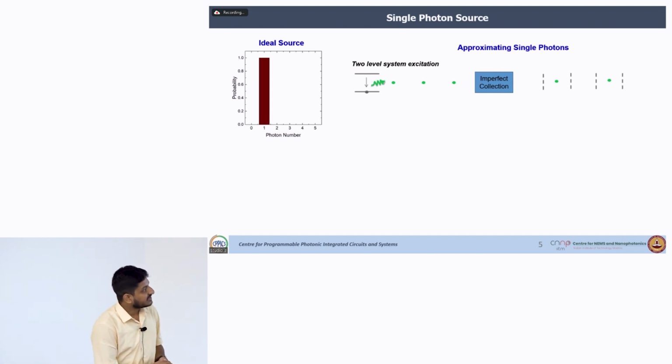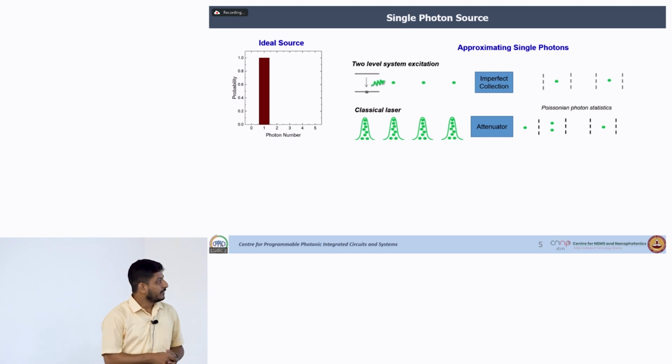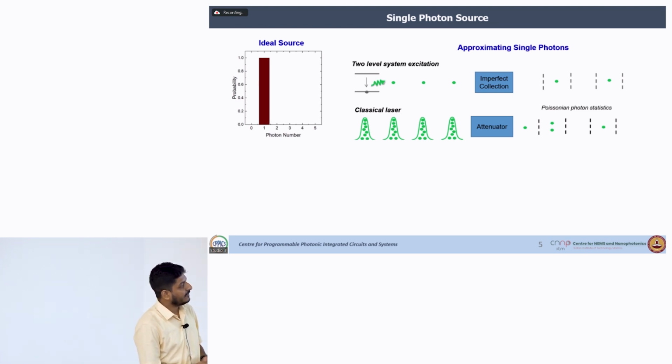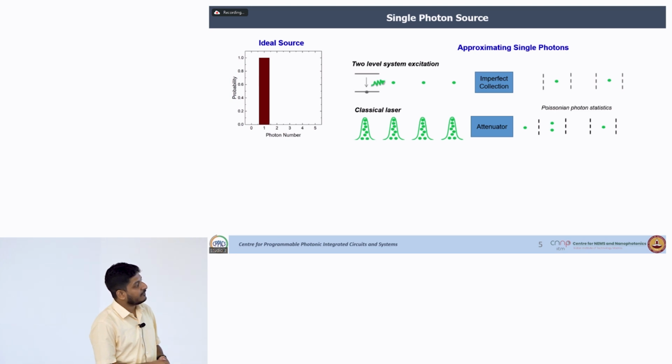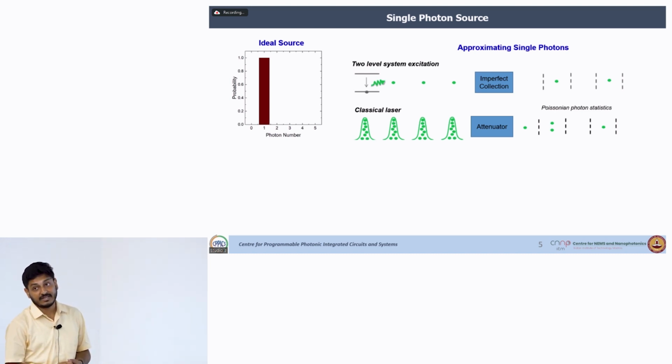As a result, some of the time you won't get photons. So, as a result, for n equals 0, your probability increases. The other way people thought, okay, you take a classical laser and you attenuate it to the single photon level, but it is a Poissonian statistics. That means, if you reduce it too heavily, many times you won't get any photon, a few times you will get a single photon, and a few times you will get more than 2 photons. So, this distribution is also not very helpful.